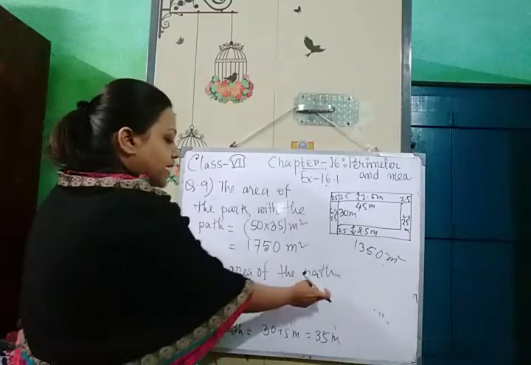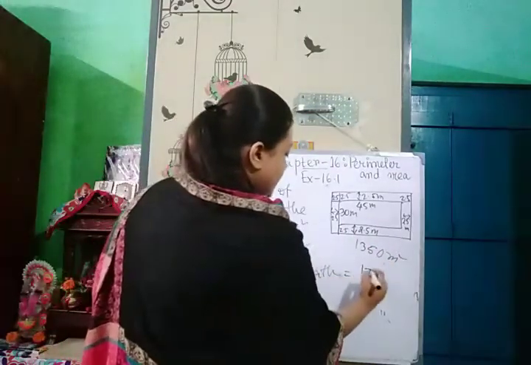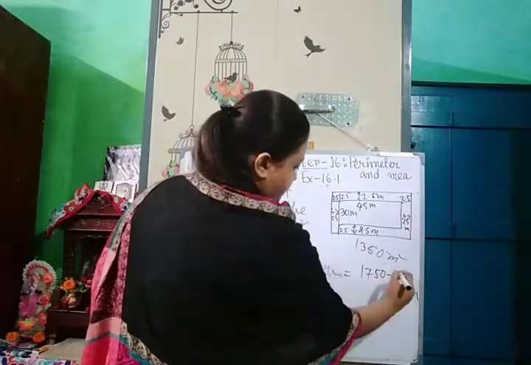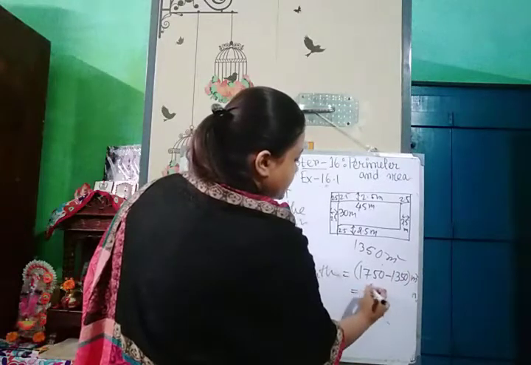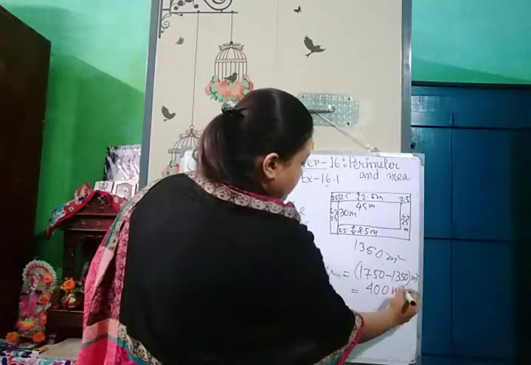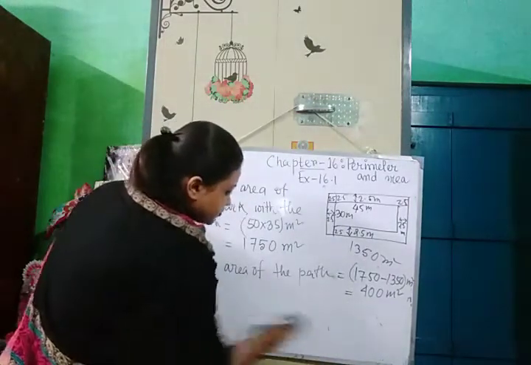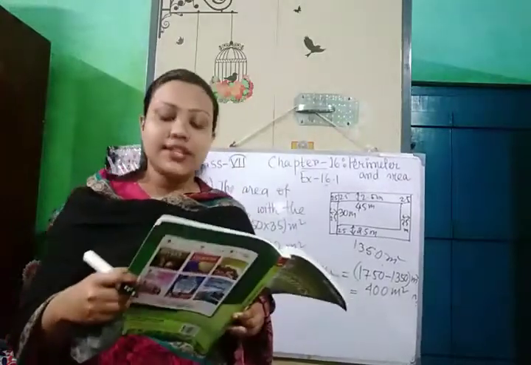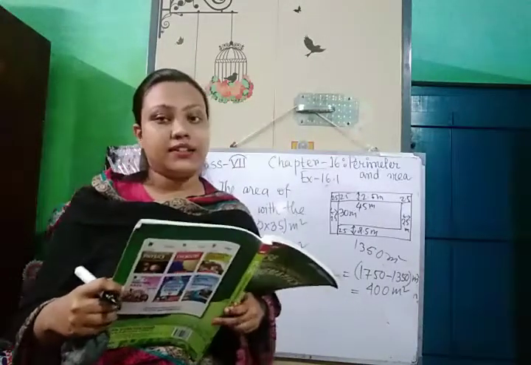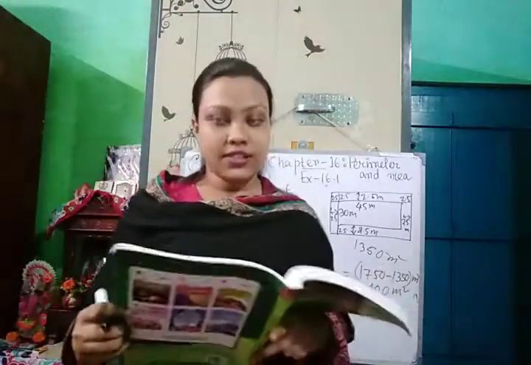Okay. So the area of the path equals 1750 minus 1350 meter square. That means 400 meter square. Okay, so I hope this is clear. 400 meter square is the area of the path. Okay, so up to question number 9 I have done in this video.